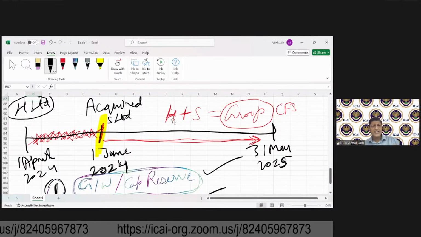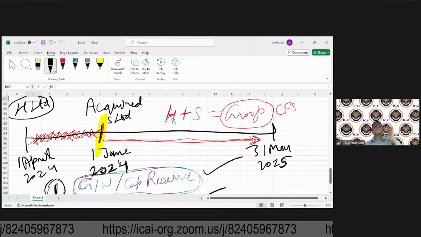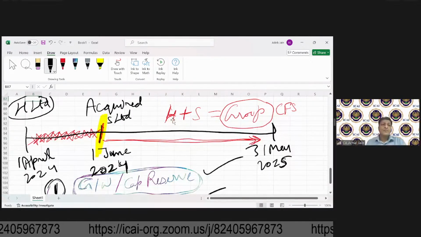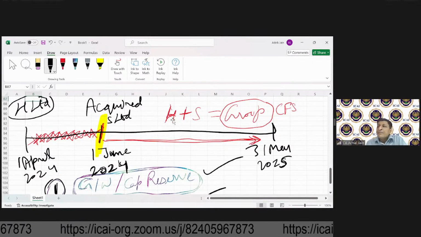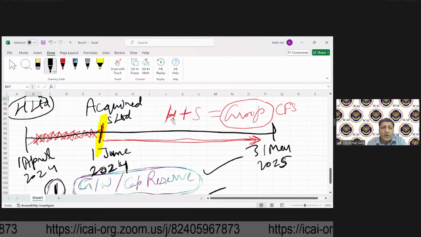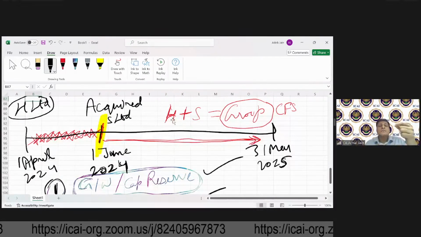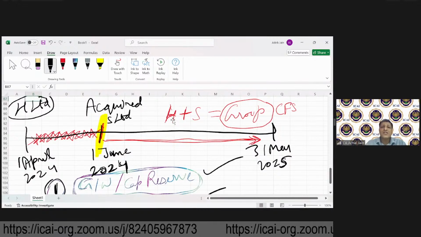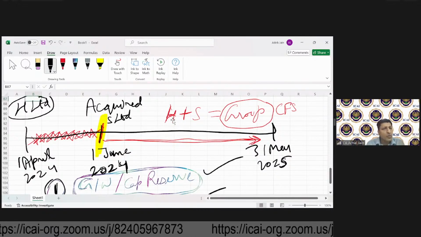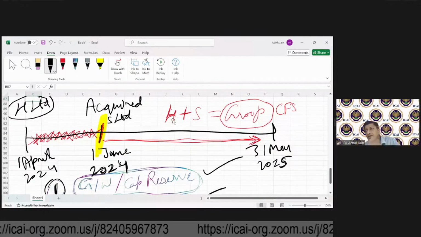This is an agreement which may be there between these two parties. Now, depending on this requirement, can you tell me the impact which is going to arise? Please don't think that merger method or purchase method will come into the picture. We don't have separate methods. Only one method is there.